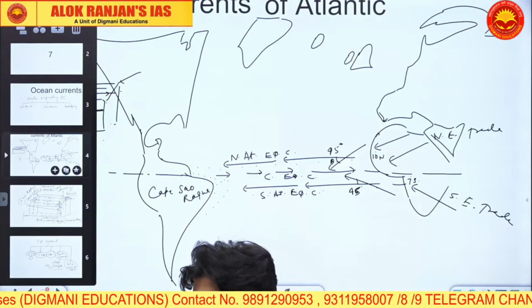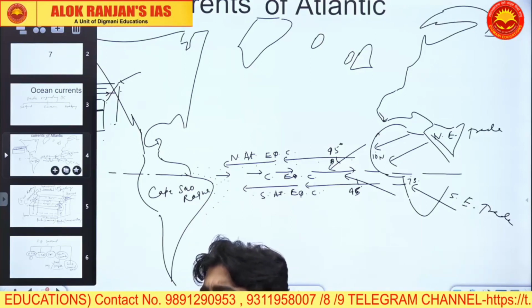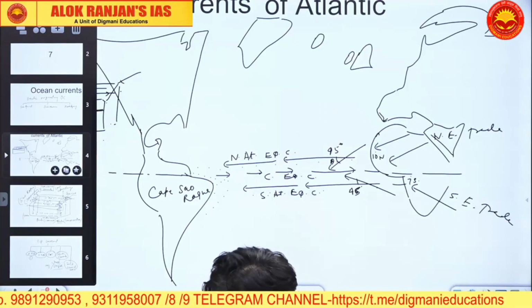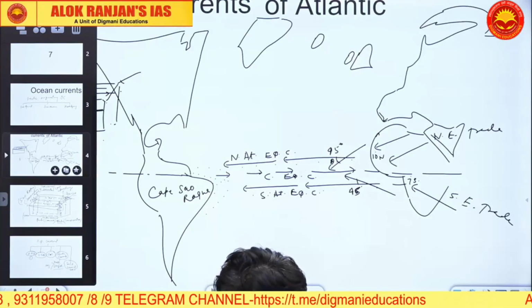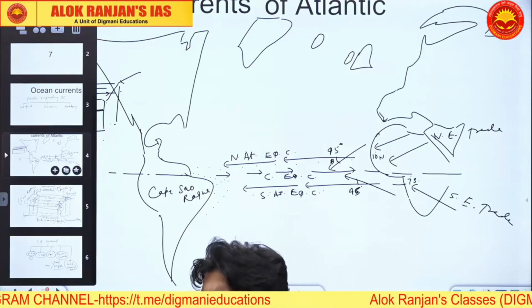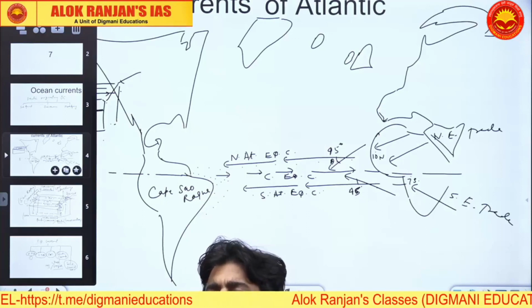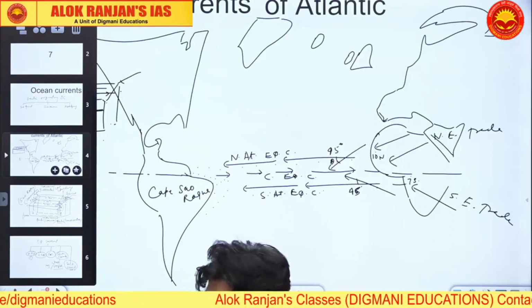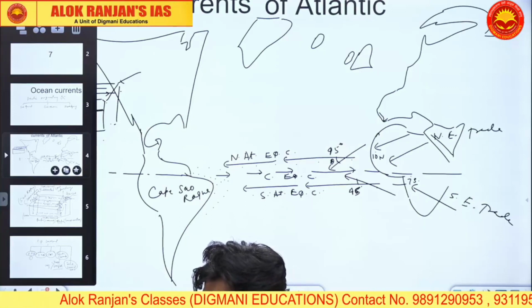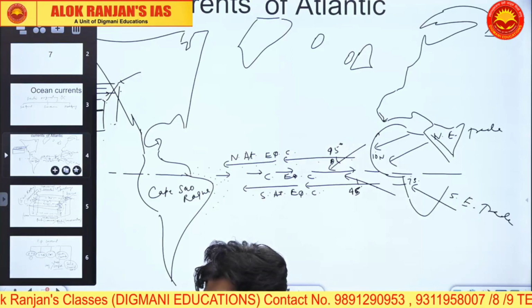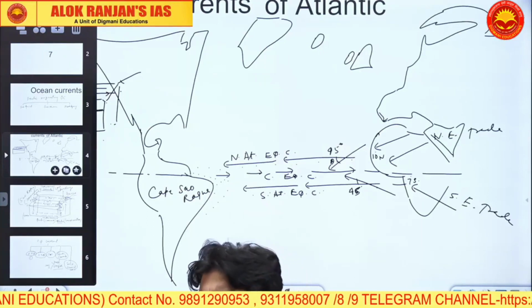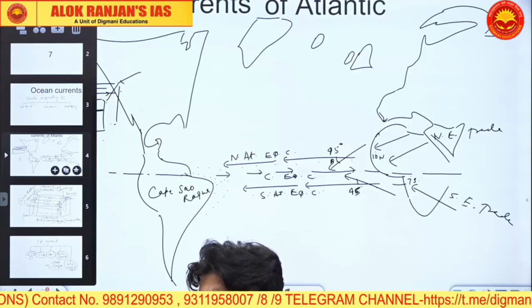These equatorial currents confluence near the coast of Brazil, where due to pilation of water, sea level rises and a gentle gradient is produced from west to east,